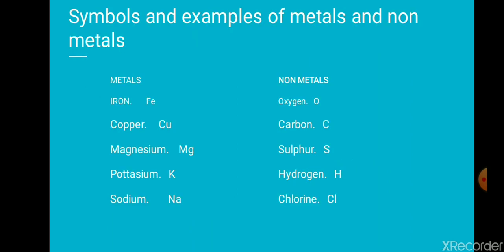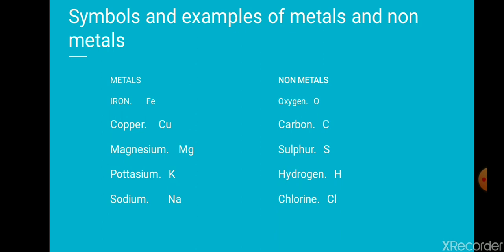Now you can see, before we start with the chemical reactions, we need to know the symbols of writing elements. Metals like iron is represented by Fe. Fe comes from ferrum, which is a Latin word. Copper got its name Cu from cuprum. Magnesium, Mg, from the magnesium itself.